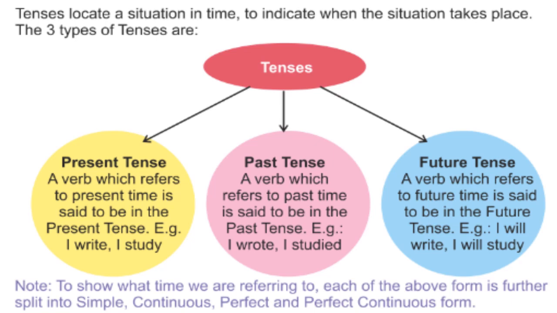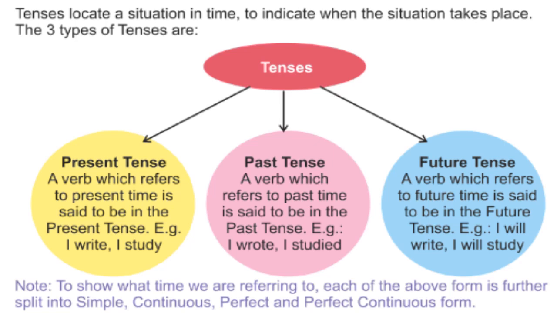Let us begin with tenses. What is a tense? Actually, tense is the form of a verb which shows the time at which an event occurs and the degree of completeness or incompleteness of the event. Means tenses locate a situation in time.